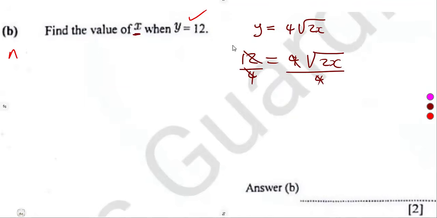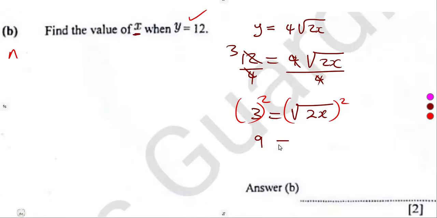That will be 3. So 3 is equal to the square root of 2x. How can we find x? Simply square both sides. 3 squared, that's 9, is equal to, remember we squared so that we get rid of the square root, so we remain with 2x. Just like that.